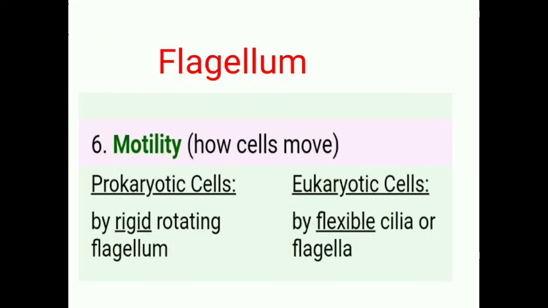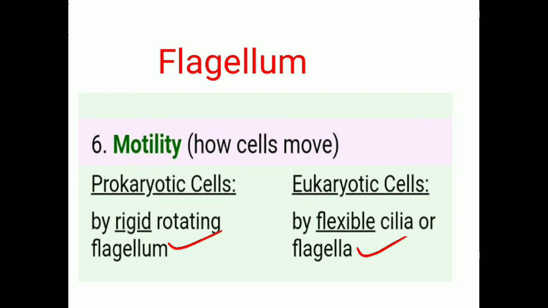Now let us compare the flagellum, motility, how cells move. For example, bacteria is a prokaryote, how does it move? They have a rigid rotating flagellum, while eukaryotic cells move by flexible cilia or flagella. But there is one more difference.